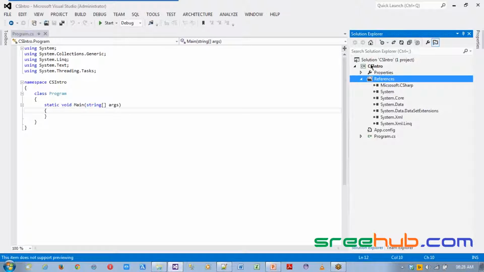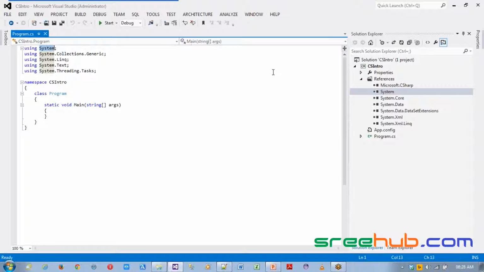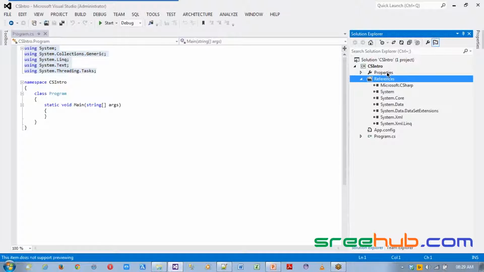Now, in your project, you have reference System. Same way you can see, even in your class, we have something called using System, which means I want to use different methods or different functions in System classes. That's why we have a using in your program. So this is about your libraries being imported. Don't worry about class. We'll come to class and namespaces and everything, and get deeper into what is a class. But as of now, this is the main structure of a project when you create it.